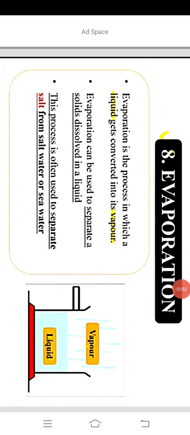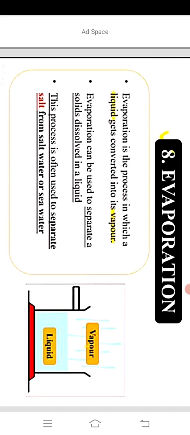Dear students, today I am going to discuss evaporation. What is evaporation? Evaporation is the process in which a liquid gets converted into its vapor. Suppose you take some water and heat it, what do you see?